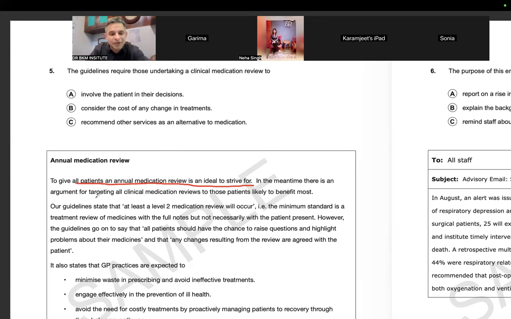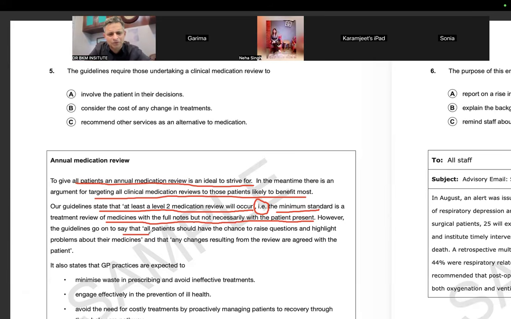In the meantime, there is an argument for targeting the review to those who are likely to benefit most. Our guidelines state that at least a level 2 medication review will occur. So now they are talking about medication, that at least level 2 medication, that means, IE, that is the minimum standard is a treatment review of medicines with full notes, but not necessarily with the patient present. So what is a level 2 medication review? That means the minimum standard is a treatment review of medicines with full notes, but not necessarily with the patient present. Patient presence is not required.